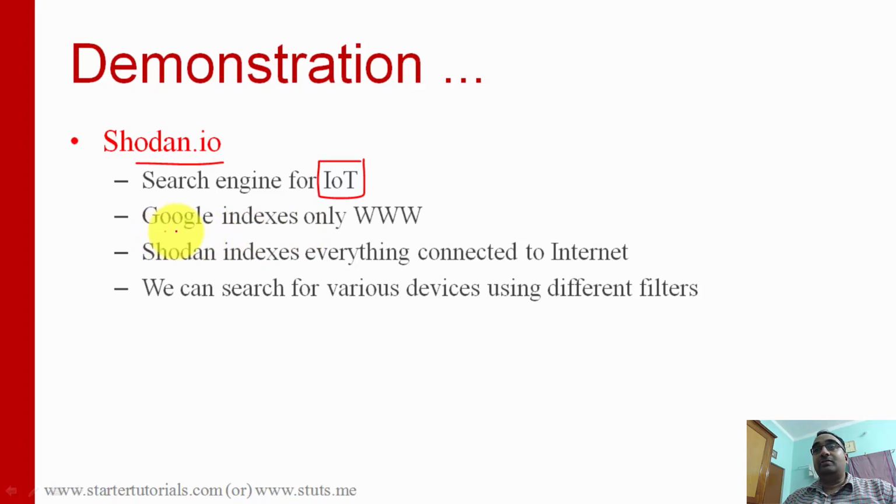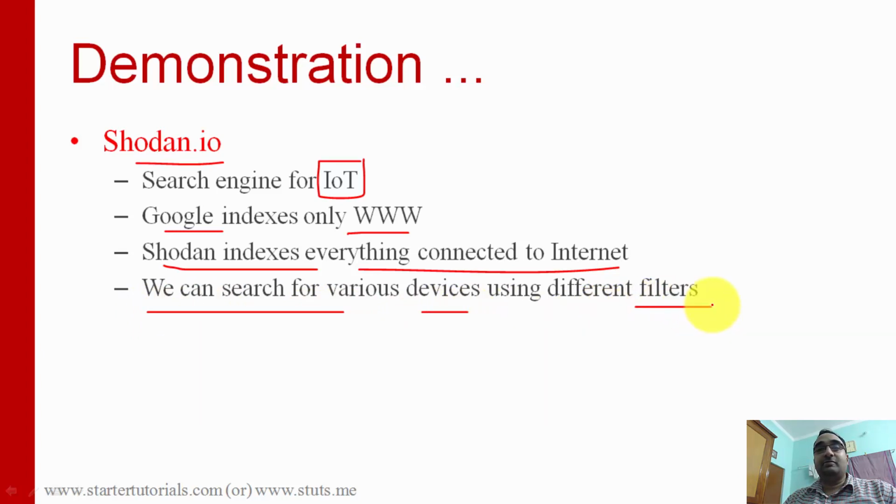You can't do that using Google. Google indexes only websites and web pages. Google does not index things. Shodan indexes everything which is connected to the internet. So you can even find routers, CCTV cameras, and all these things. And we can search for various devices using filters which are available in Shodan.io.